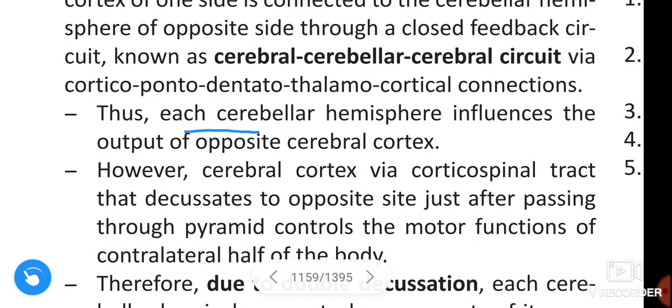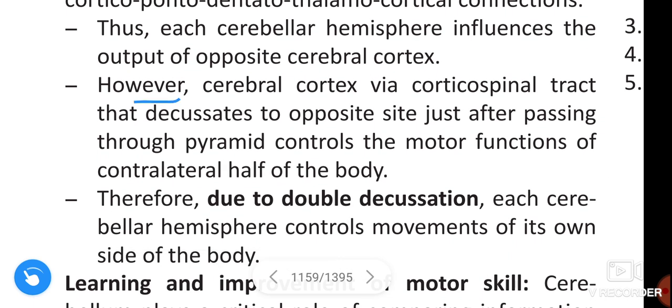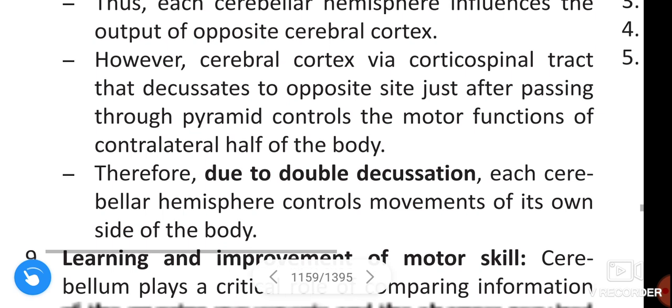Thus, each cerebellar hemisphere influences the output of the opposite cerebral cortex. However, the cerebral cortex, via the corticospinal tract that decussates to the opposite side just after passing through the pyramid, controls the motor functions of the contralateral half of the body.